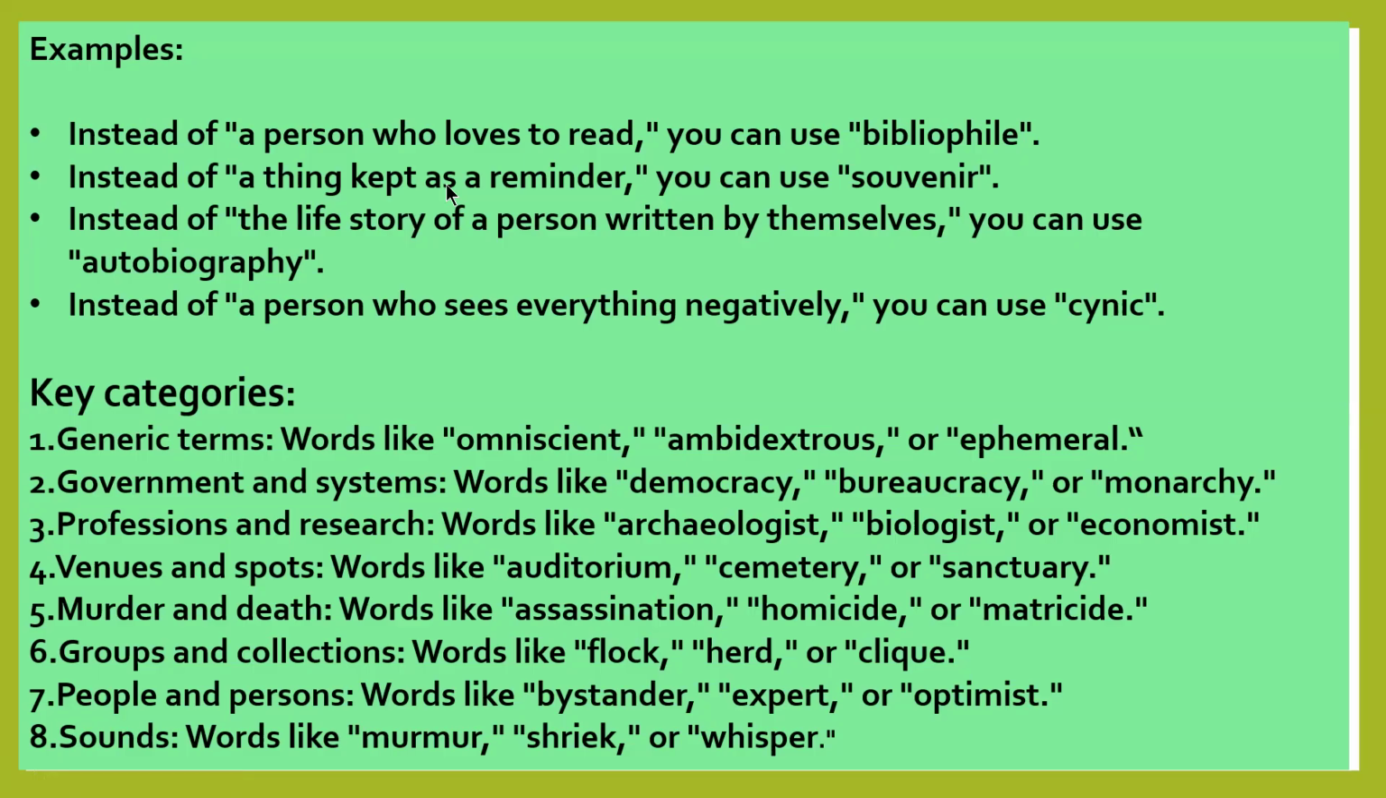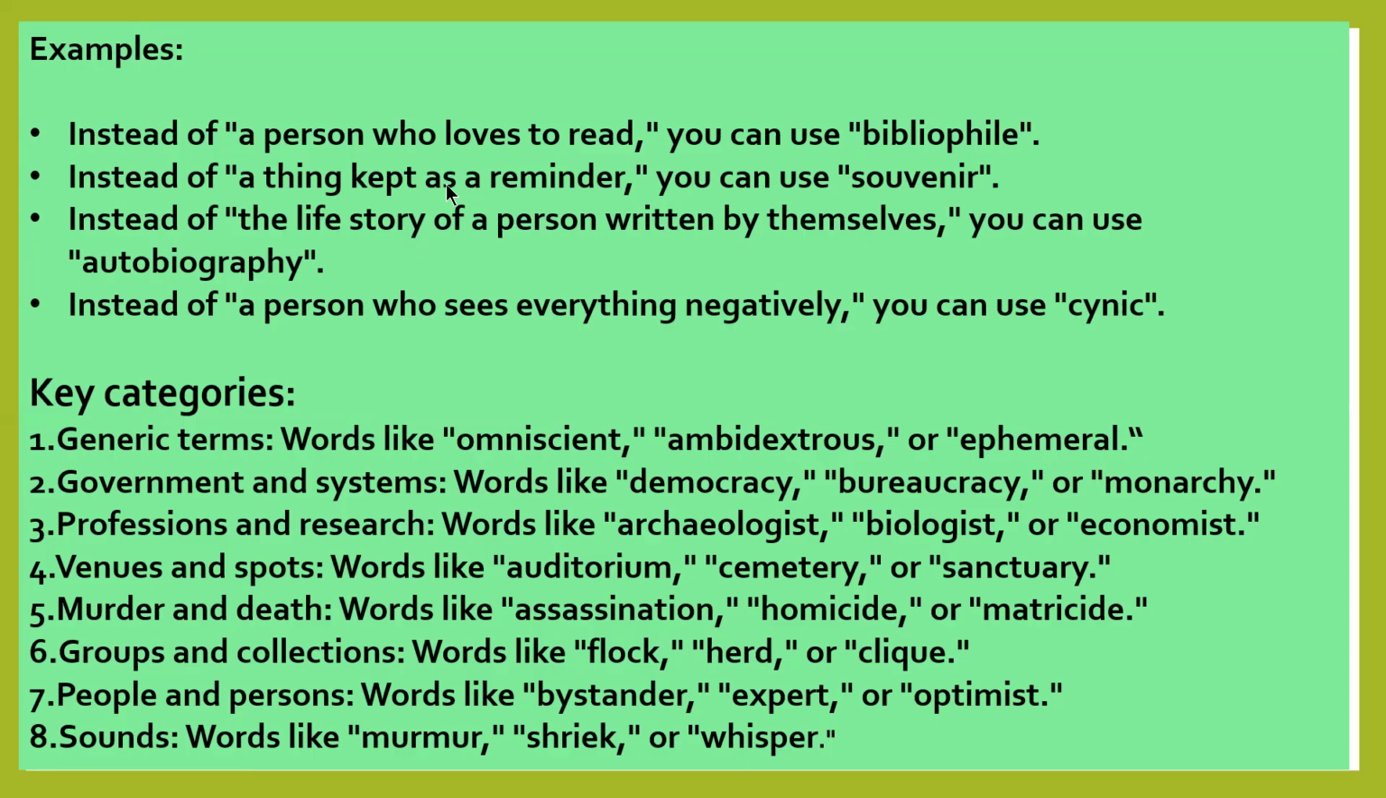enhancing our vocabulary also. What are the key categories in which we are using one word substitution? First is generic terms, second is government and system, third one is profession and research, fourth one is venues and sports, fifth one is murder and death, sixth one is groups and collection, seventh is people and persons, eighth is sounds, and so on. The list is more. Generic means typical of a whole group of things, not specific.